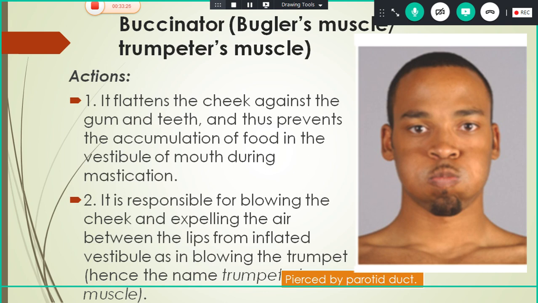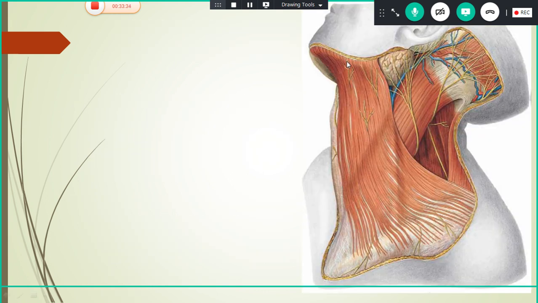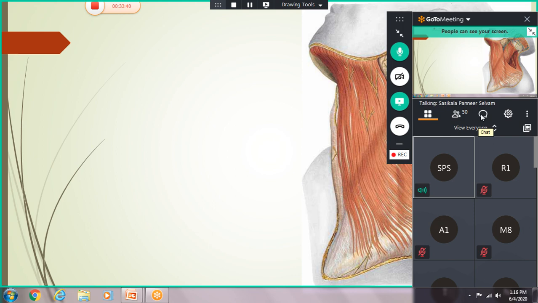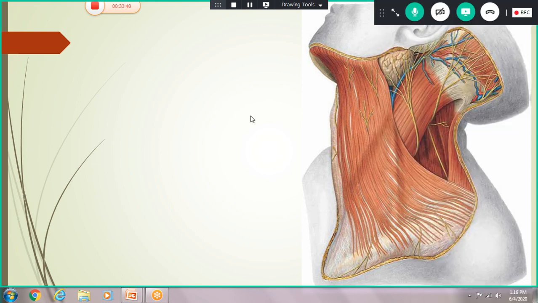So that muscle is actually a superficial subcutaneous muscle of the neck, but it has its insertion into the face. So this is that muscle. What is the name of this muscle? Anyone will you answer here? Okay. Platysma. Very good. Platysma muscle.